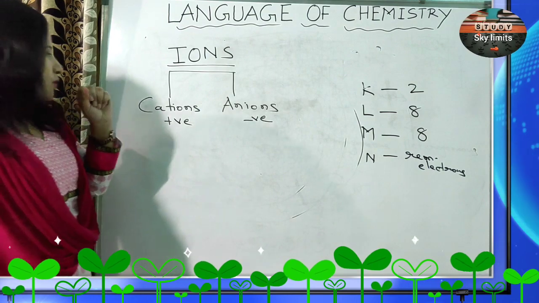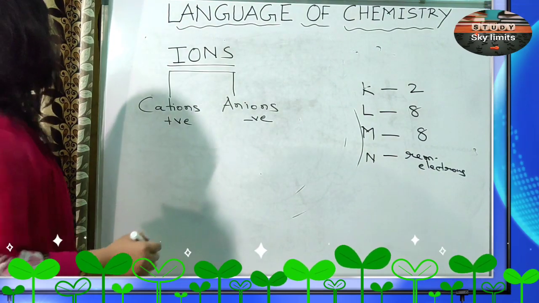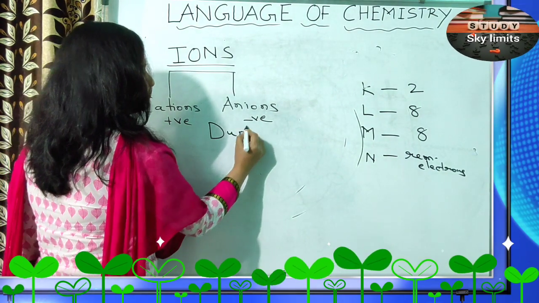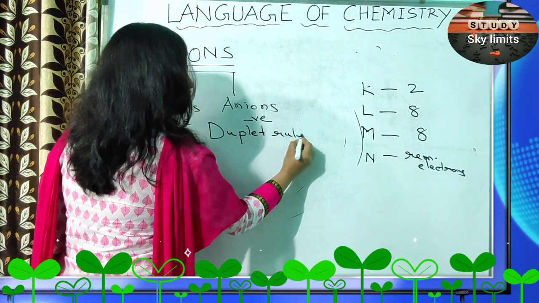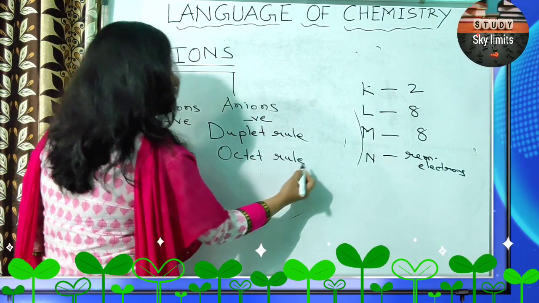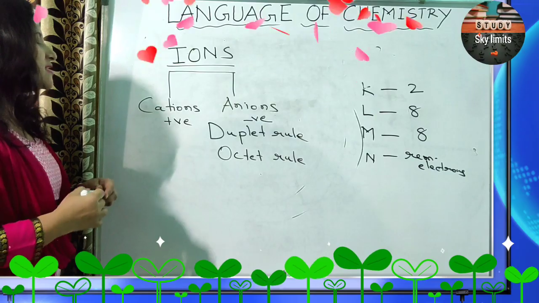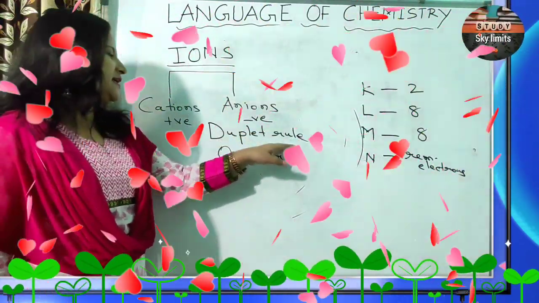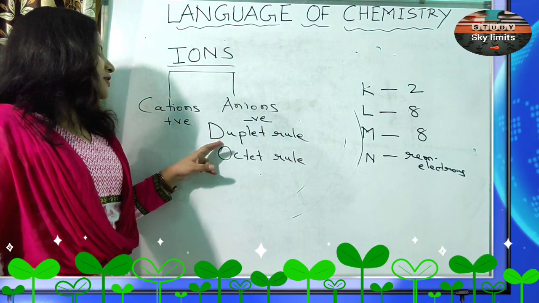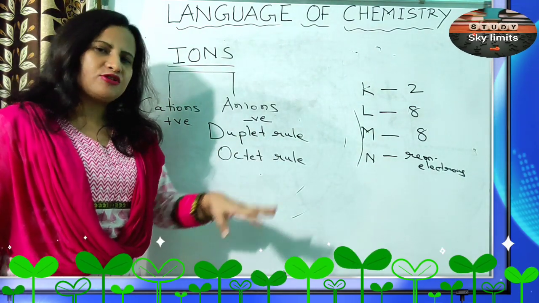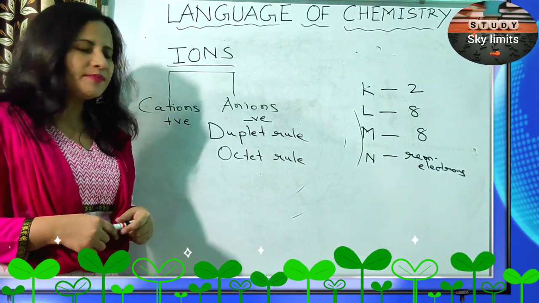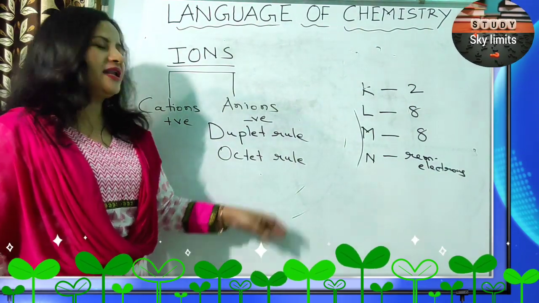Okay. So, for example, now for this, there are two rules: the duplet rule and the octet rule. The duplet rule says, it's applicable for helium, yes or no? So the duplet rule says that if the outermost shell has 2 electrons, then the particular atom is stable. That's why helium is stable. And the octet rule says the same if the outermost shell has 8 electrons.